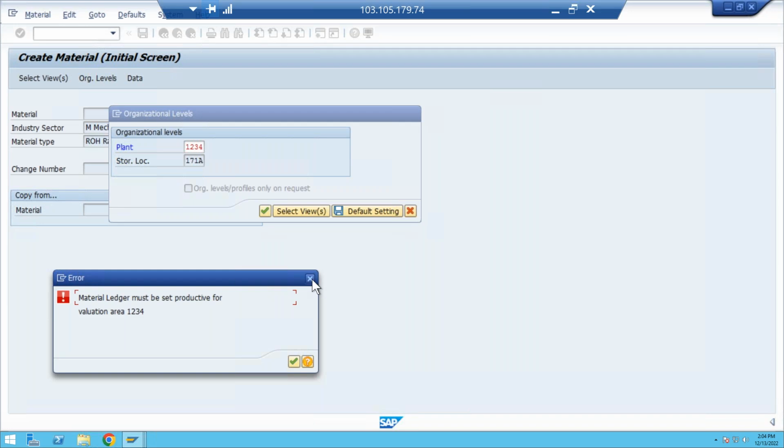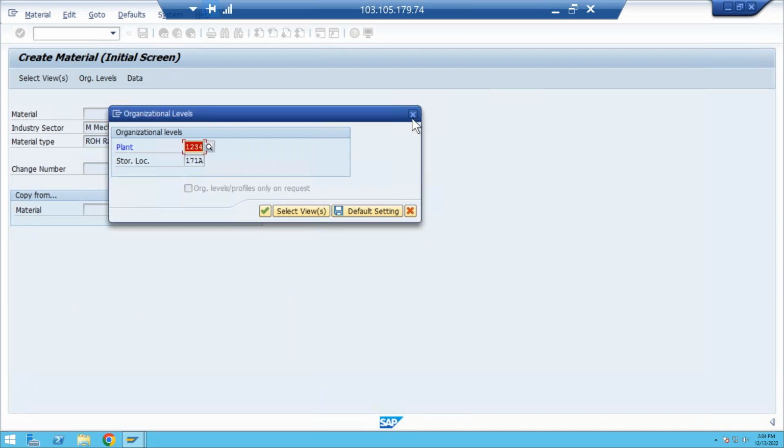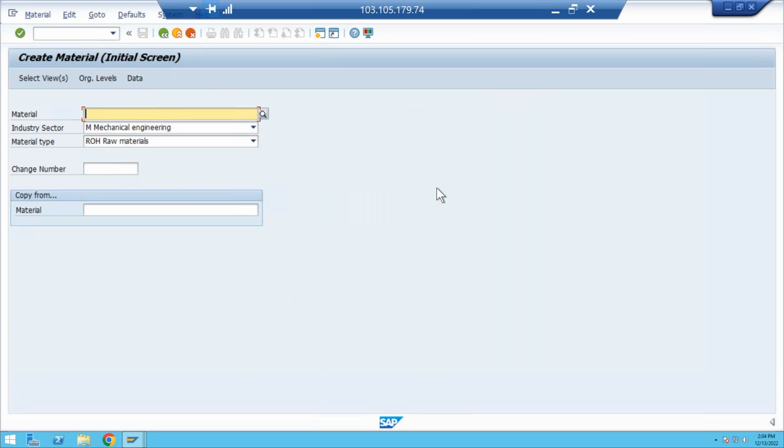Okay. So for this, for material master, one activity is there, that is the material ledger activity. But in ECC, this material ledger activity is an optional field. But in the S4HANA system, material ledger is the mandatory field. What does material ledger mean? If my business is in multiple locations, say my business in Sri Lanka, my business in US, my business in India, then Indian currency, Sri Lankan currency and US currency will not be the same. So my currency will be INR. If I go to US, US dollars. If I go to Sri Lanka, Sri Lankan rupee.